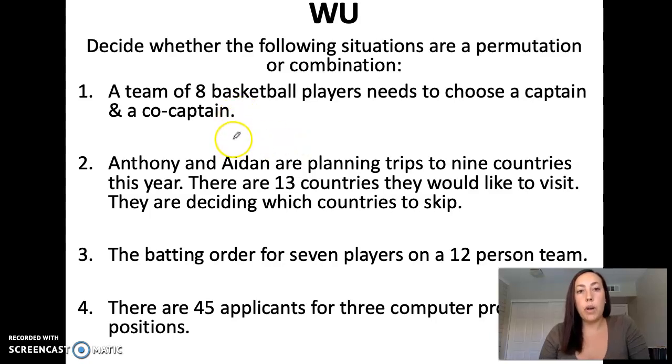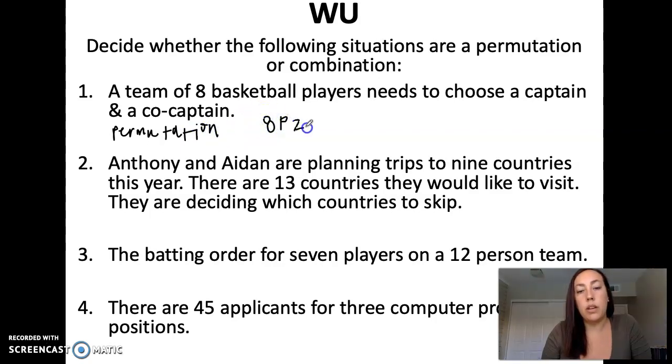So for number one, a team of 8 basketball players needs to choose a captain and a co-captain. So order matters here because it matters which person is the captain and which person is the co-captain. So this is going to be a permutation. And the way that we'd calculate this permutation is we have 8 people and we're picking 2 of them. Okay, so 8 pick 2.